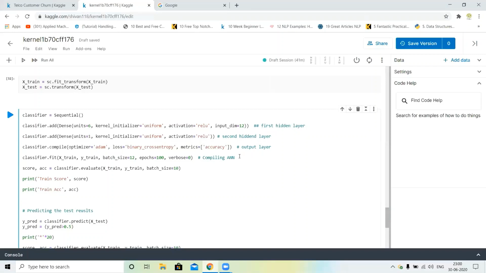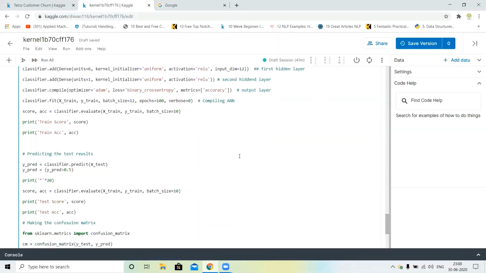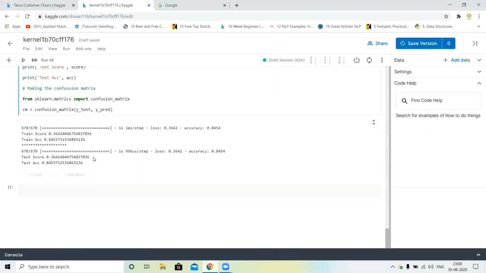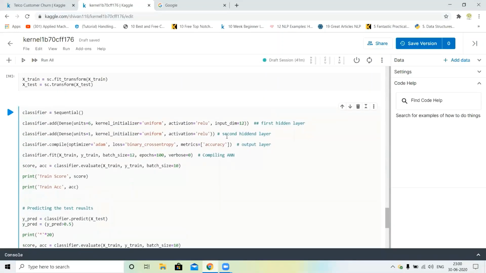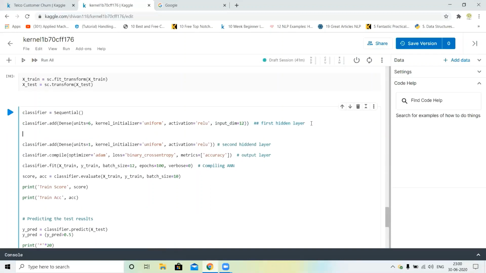No, sorry. Actually, it gets the accuracy is 84%. I just add one more hidden layer. This unit is equal to 6, and I just remove this for this.